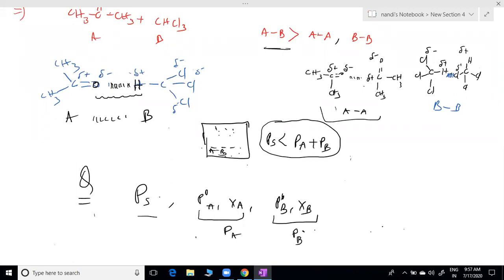So after calculating the numerical value, you have to substitute. Otherwise, if you know the examples, no need to think anything. Directly you can say this is positive or negative deviation. You don't even need to solve the question. Understood?